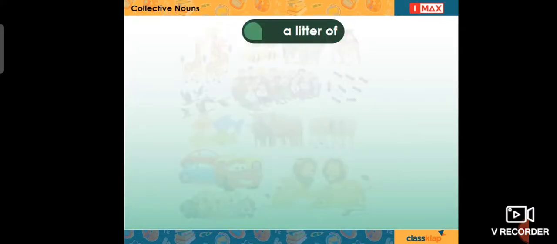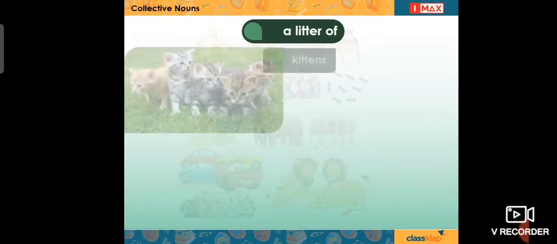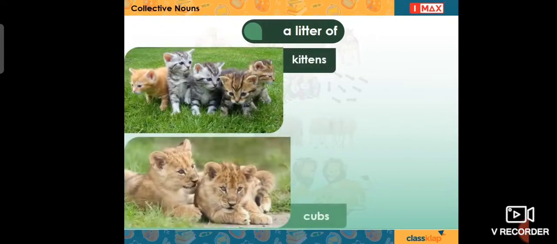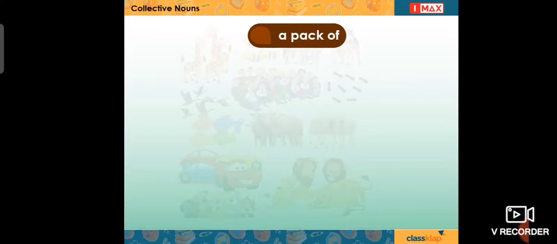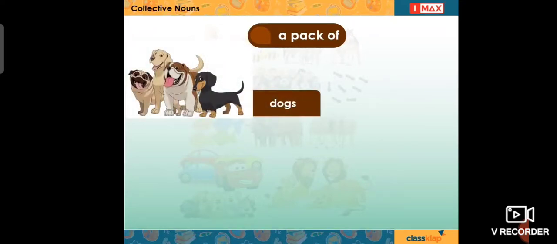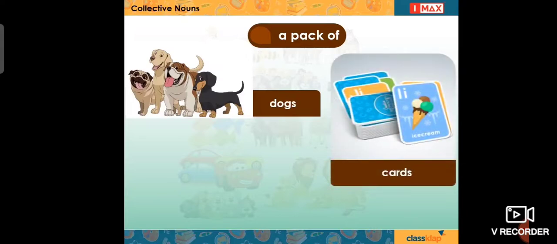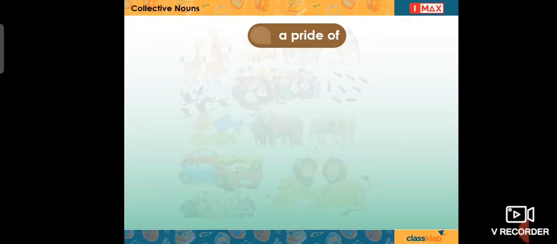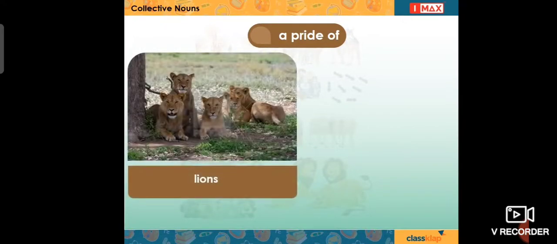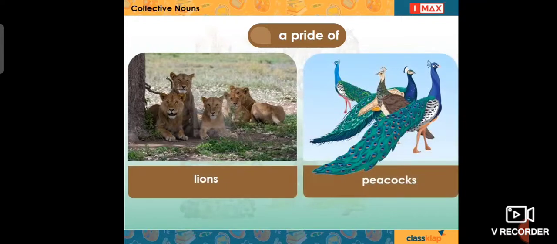Litter is another collective noun which is commonly used to describe a litter of kittens, a litter of cubs, a litter of puppies. We use the collective noun pack to describe a pack of dogs, a pack of cards, a pack of wolves, and we use the collective noun pride to say a pride of lions, a pride of peacocks.